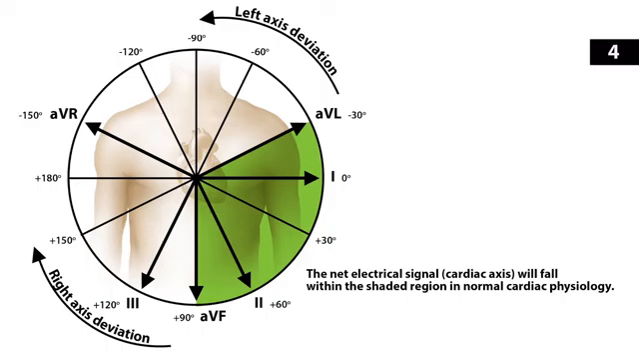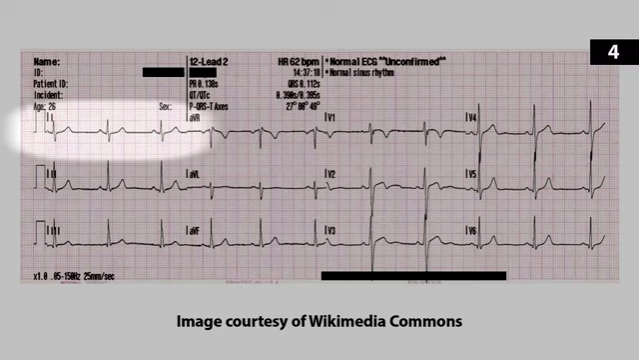So we're using our axis here, and the green section is the normal electrical axis. Now a normal axis is a net electrical signal somewhere between -30 and +90. Now as we said before, down and to the left. So let's go through a normal example here. So normally a person will have a positive deflection of your QRS on limb lead 1. Now there is more of that QRS complex above the line than there is below the line.